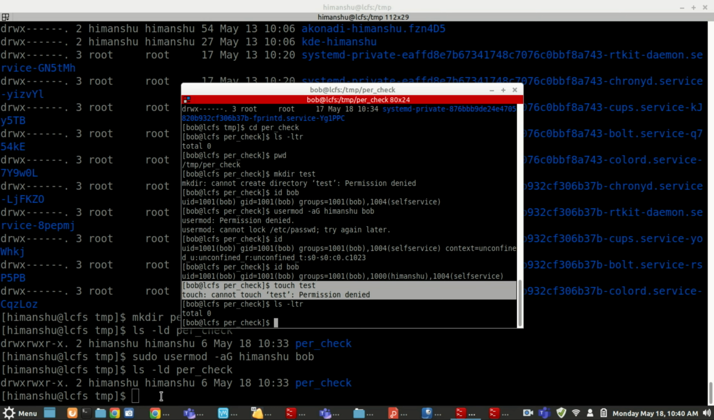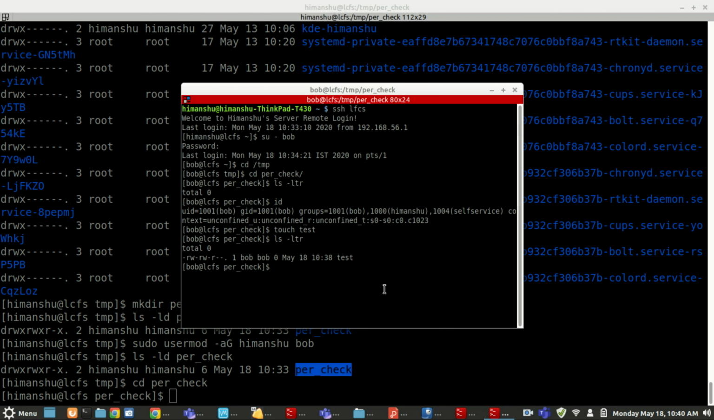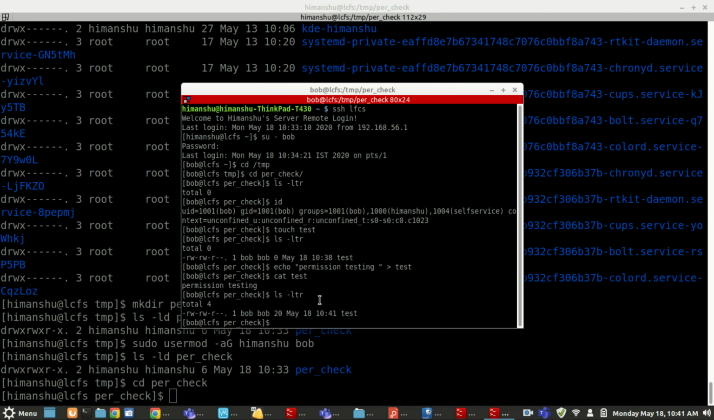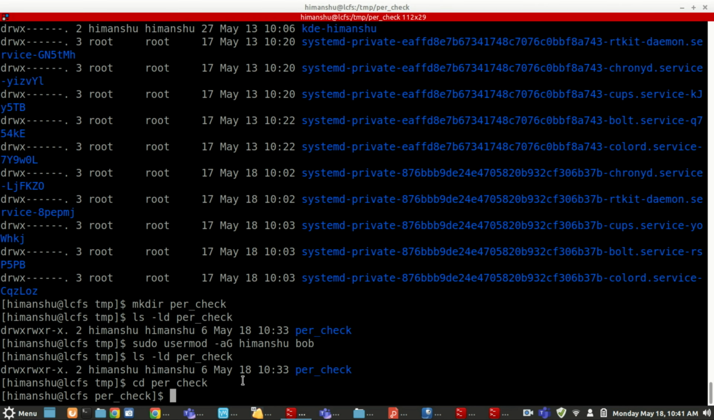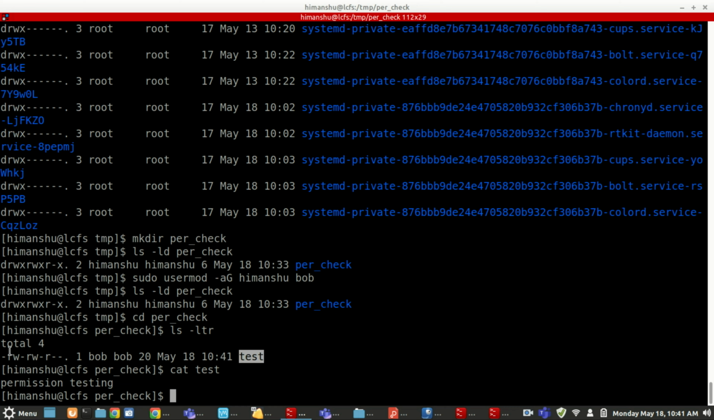Okay. Now let me do something here again. Now see, Bob has created this file. Let me write something in the file. Now if I do cat test, I can see the content written here: permission testing. Now if I go ahead as Himanshu and try to read this file, see, I am able to read this file, right?